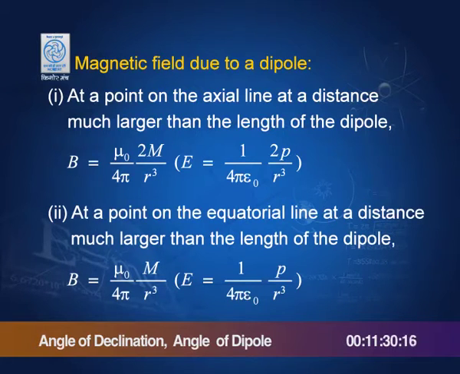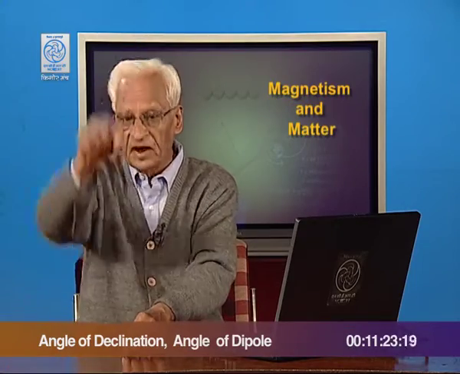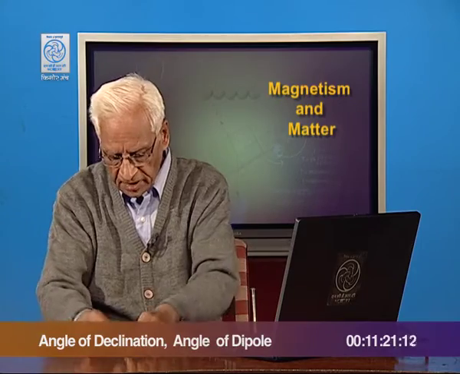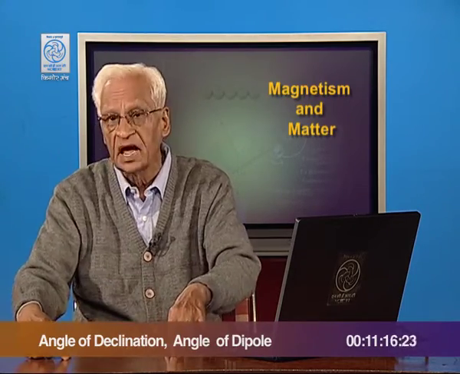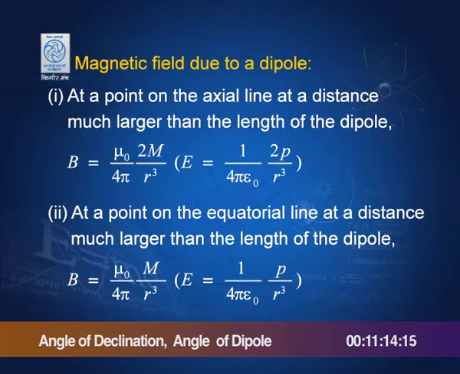At a point on the equatorial line, at a distance much larger than the length of the dipole, that is, if this is the dipole, and I am finding the field at a point on a line which is perpendicular to the dipole, then the magnetic field is given by mu 0 by 4 pi into m by r cubed, where m is the magnetic moment. The corresponding case in the electric field would be E equal to 1 by 4 pi epsilon 0 into p by r cubed, where p is the electric dipole moment.